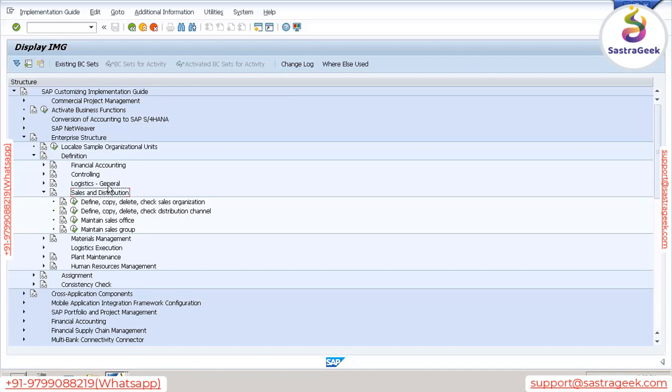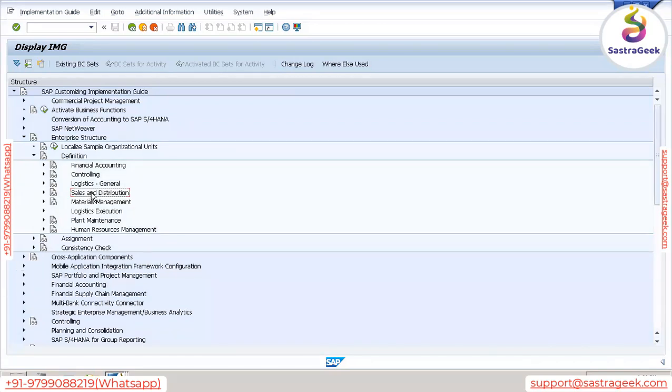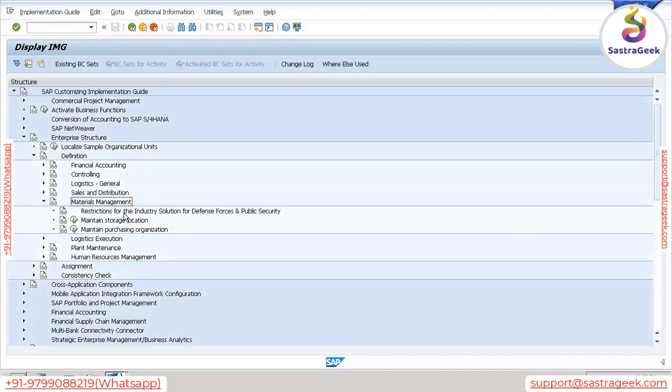Plant is defined by the consultant. Division is defined by the SD consultant. Under sales and distribution, whatever things we have to perform will be performed by the SD consultant. And again, under materials management, it will be defined by the consultant.